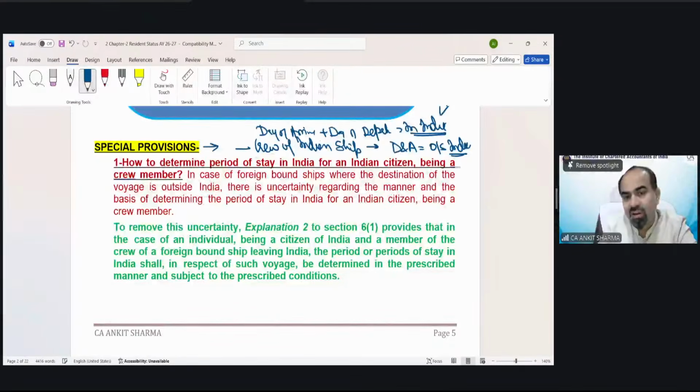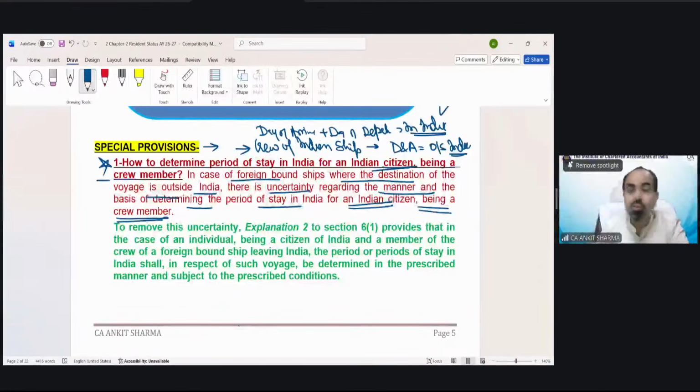So this is just a trick I am explaining to you: the day of departure and arrival, in case of a crew member of an Indian ship, you have to include as staying outside India. What is the exact provision we are going to discuss? How to determine the period of stay in India for an Indian citizen being a crew member. In case of foreign bound ships where the destination of the voyage is outside India, there is uncertainty regarding the manner and the basis of determining the period of stay in India for an Indian citizen being a crew member.